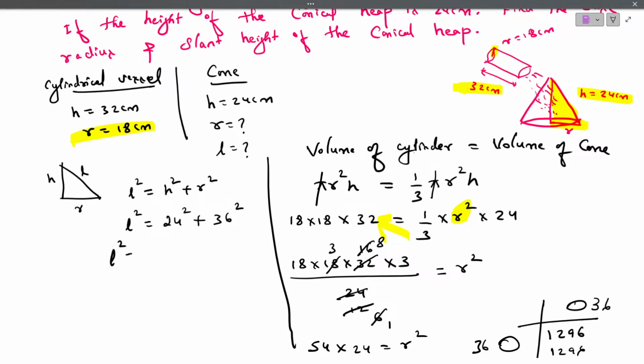Now L square is equals to 24 square. So what is 24 square? 24 into 24, that is 576, plus 36 square. 36 into 36, 1296. If you are going to add 1296 plus 576, you will get the value 1872, that is L square. Now L is equals to root of 1872.